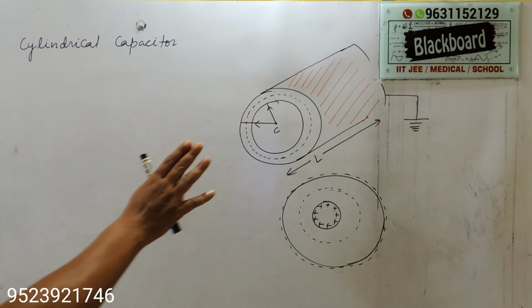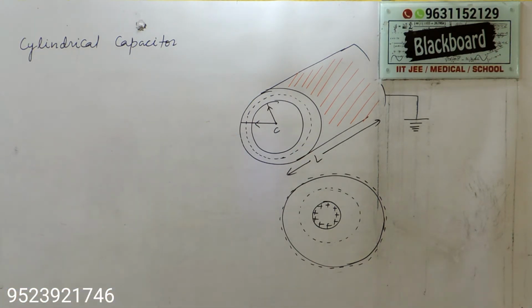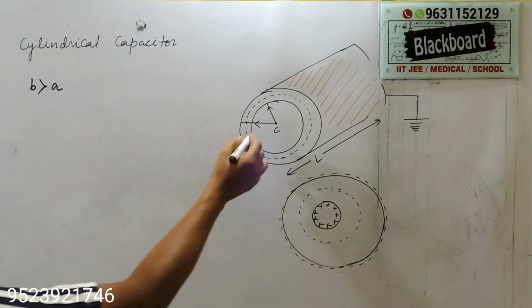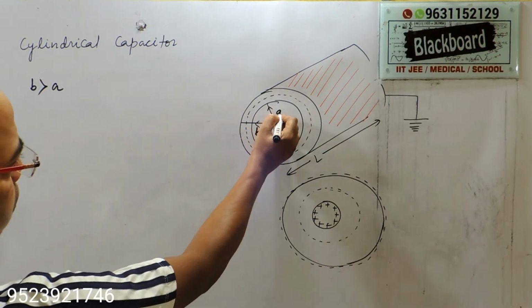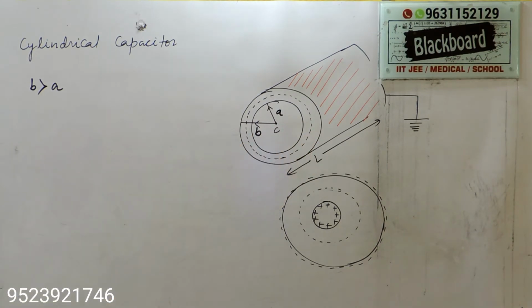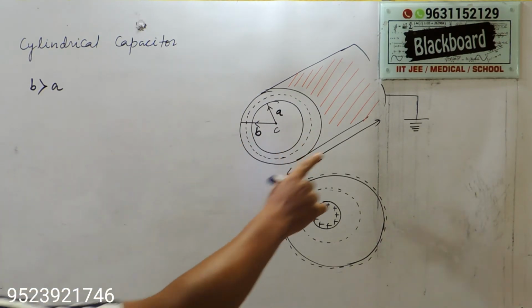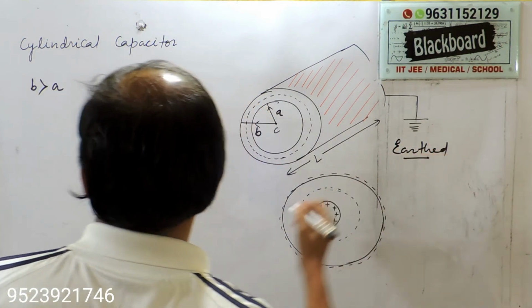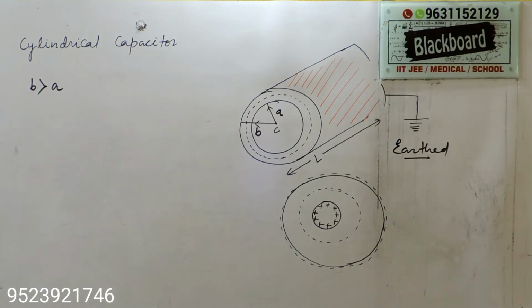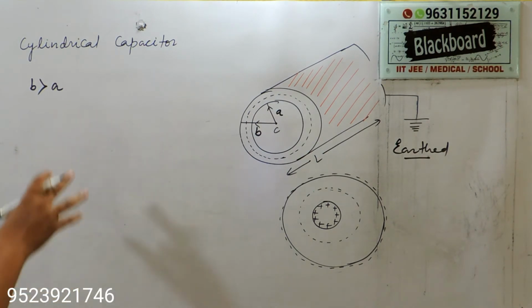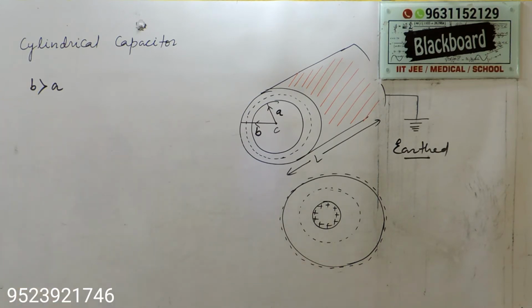A cylindrical capacitor consists of two coaxial cylinders of radii A and B. Say here B is greater than A. This is B, and this one is A, the smaller radius, and the length of the cylinder is L. The outer one is earthed. The cylinders are long enough so that we can neglect the fringing effect of the electric field.